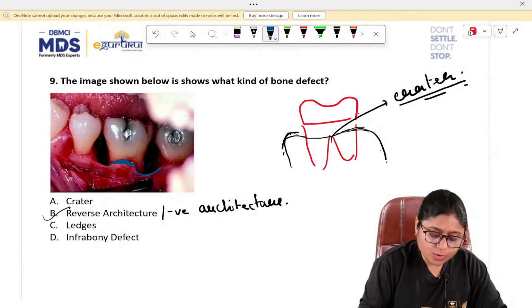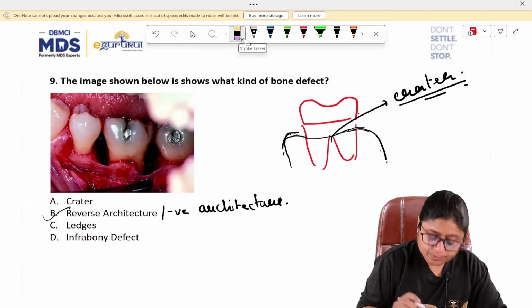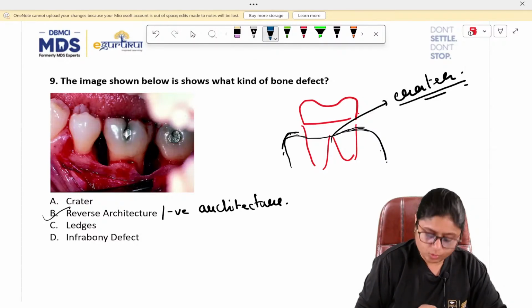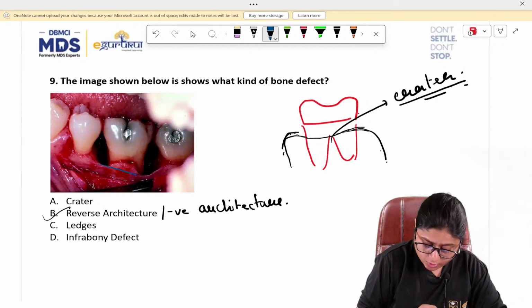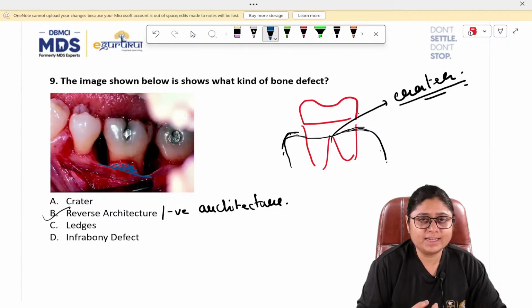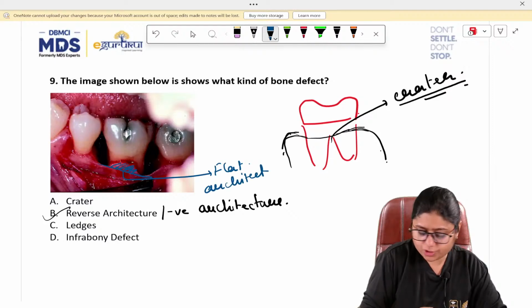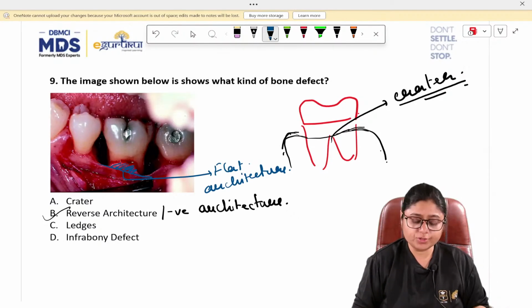But suppose this bone is also lost along with the interdental bone. This bone is also lost. Then you will get a flat architecture. So this will be now a flat architecture. Okay, understood?